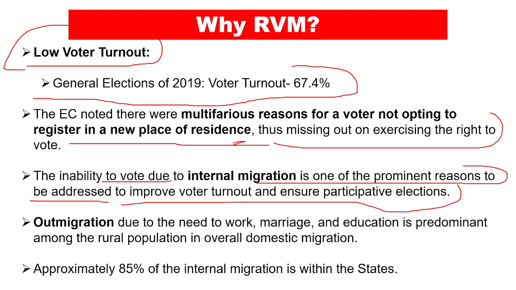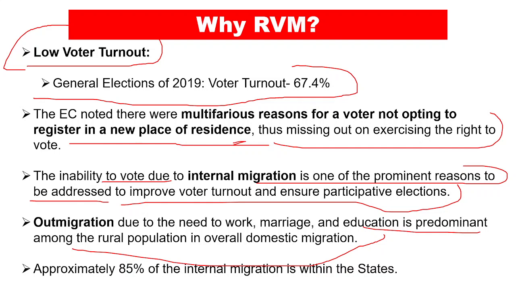And out migration due to need to work, marriage, and education is predominant among the rural population in overall migration. We have talked about the example that a Bihar worker is working in Maharashtra due to work, and apart from it, marriage and education also become very important factors, and this leads to low voter turnout.